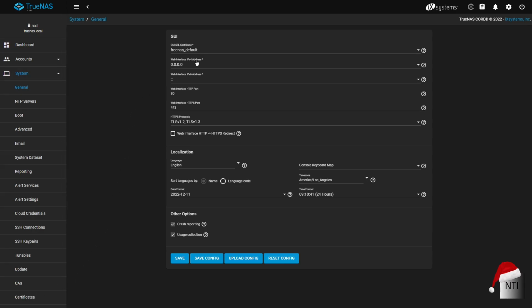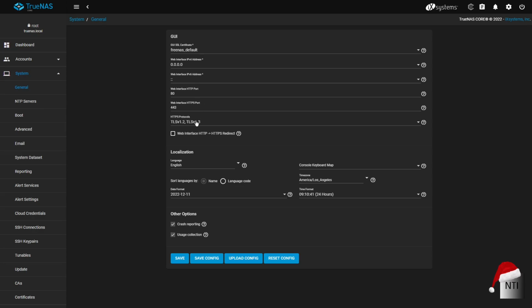We also have the web interface IPv4 address. Now 0.0.0.0 is basically, in this case, the same IP as the actual machine itself. As you can see here, there's also information. You can also change this to a custom address, or you can change it to the same address but have it stated if you like. We can also have the same thing for IPv6. And of course we also have the ports. The default port for HTTP is 80 and the HTTPS port by default is 443. But of course we can change this to whatever we want.